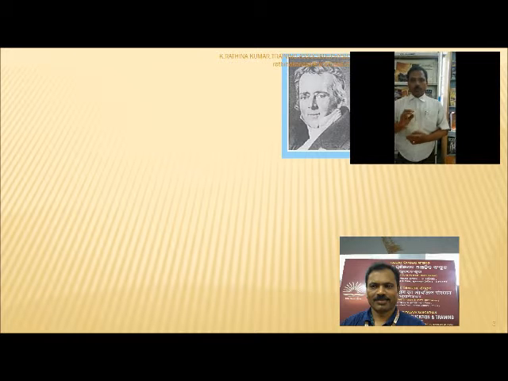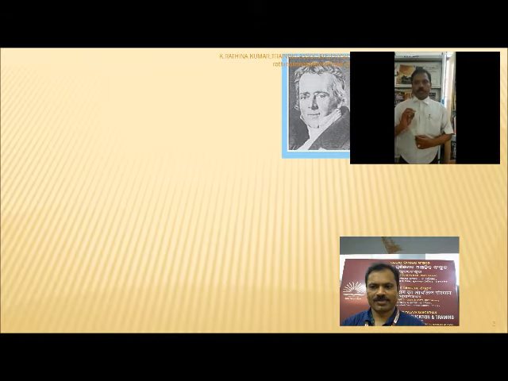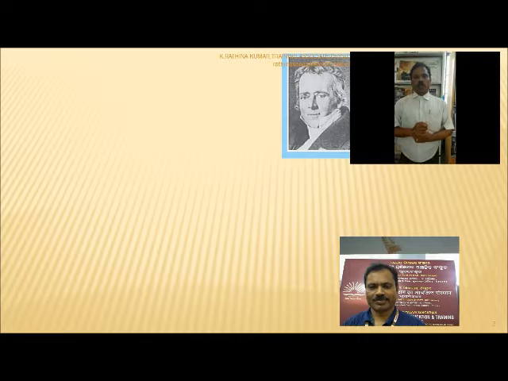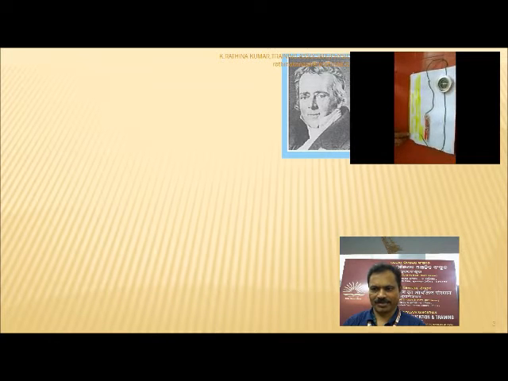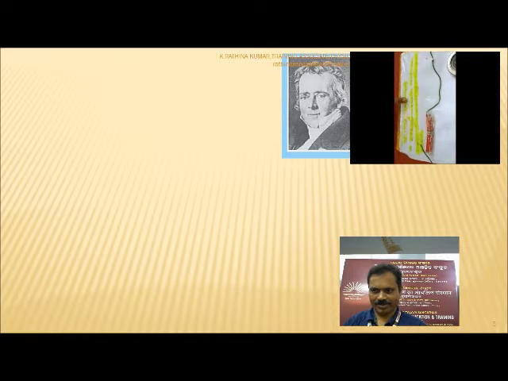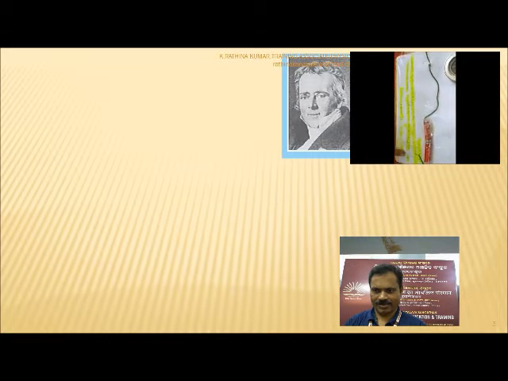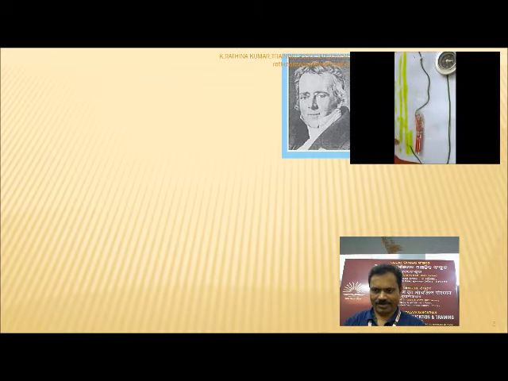To prove this, the scientist Mr. Oersted performed an experiment showing that when a current carrying conductor is there, a magnetic field exists around it. So that experiment we are going to see now. Let us see this. See this one, what I have written, Oersted experiment: a deflection in a magnetic needle when brought close to a straight wire carrying current.